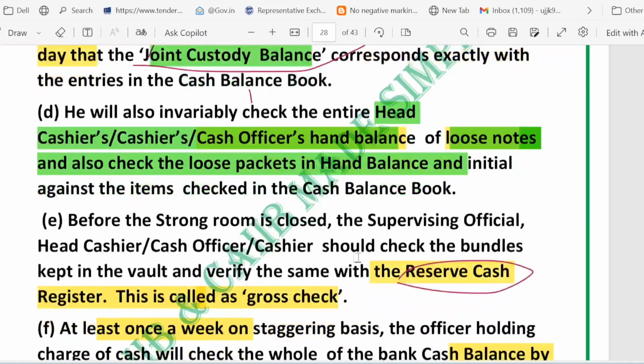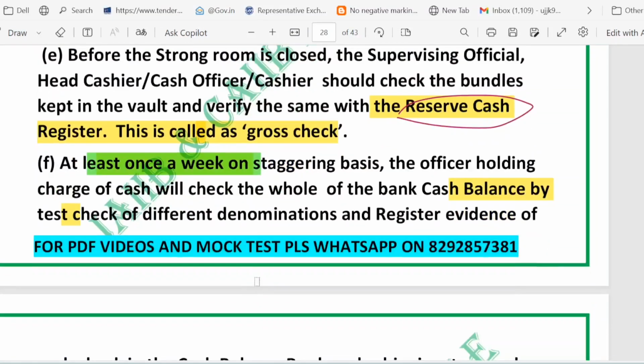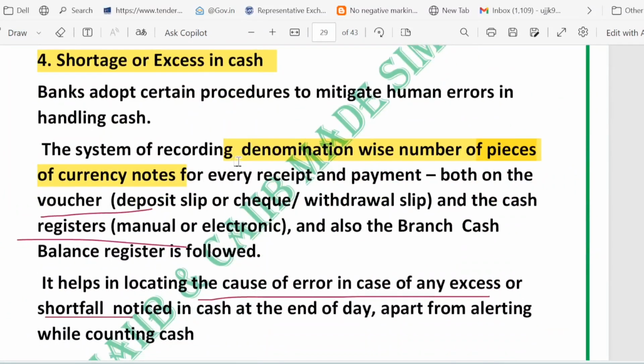And now weekly test check is also considered. At least once a week the test should be considered. Officer check the denomination, sign and dates. And we should record the denomination wise check. Denomination wise number of pieces should be recorded. I hope that answered your question.